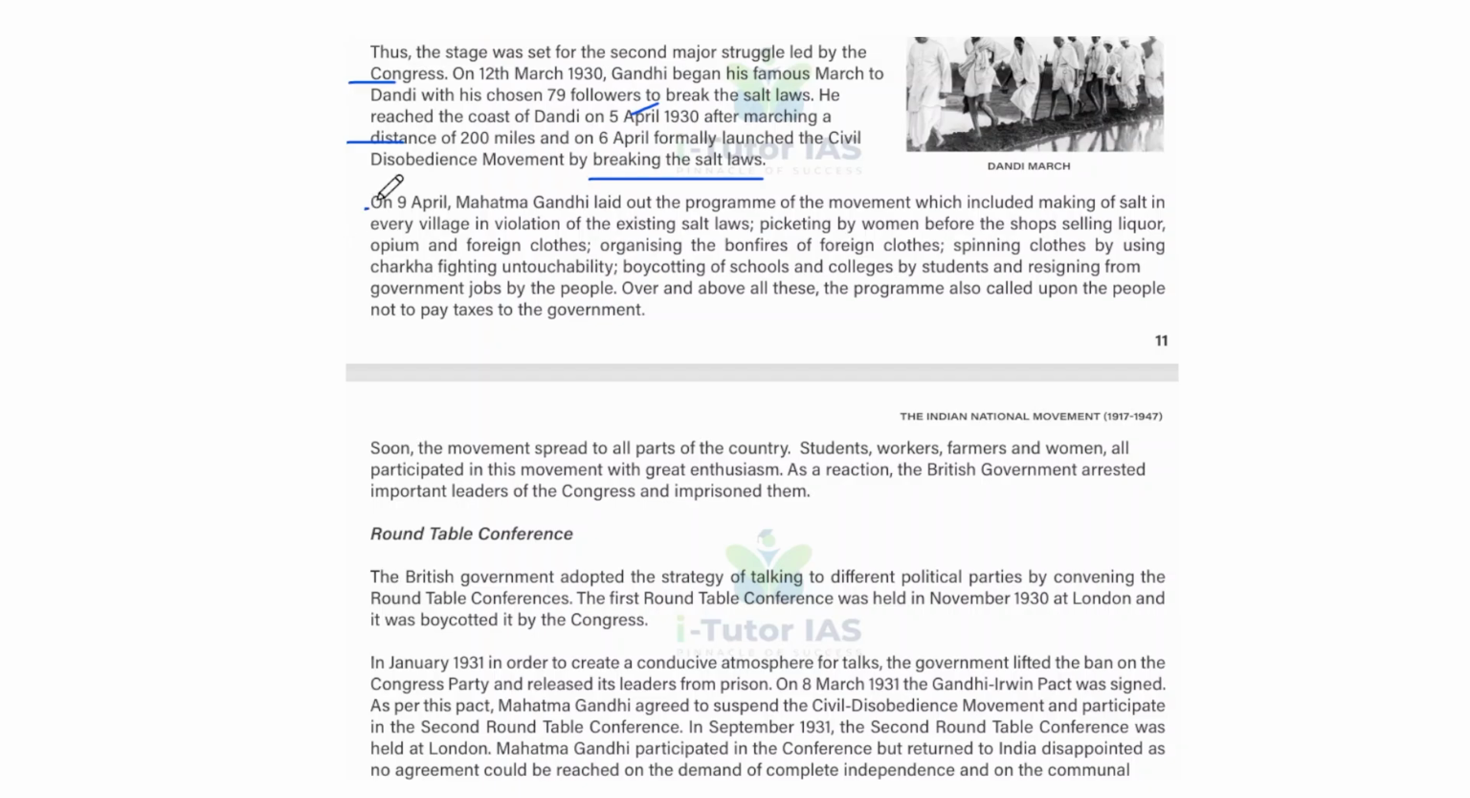And on 9 April, Mahatma Gandhi laid out the program of the movement, which included making salt in every village in violation of the existing salt laws, picketing by women before the shops selling liquor, opium, and foreign clothes, organizing bonfires of foreign clothes, spinning clothes using the charkha, and fighting untouchability, boycotting of schools and colleges by students, and resigning from government jobs by the people. Over and above all these, the program also called upon the people not to pay taxes to the government.